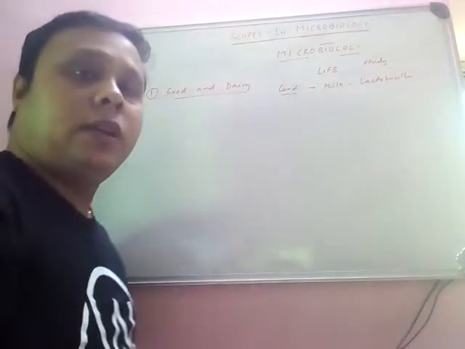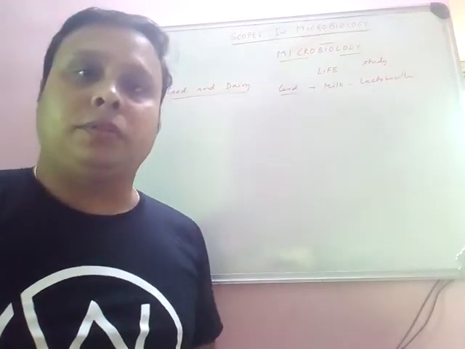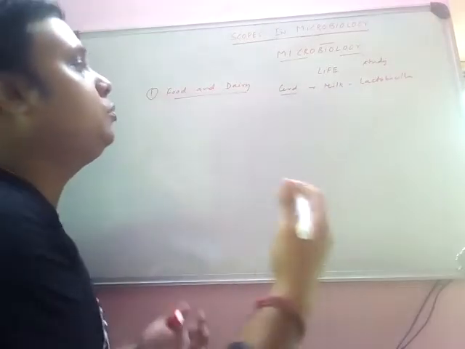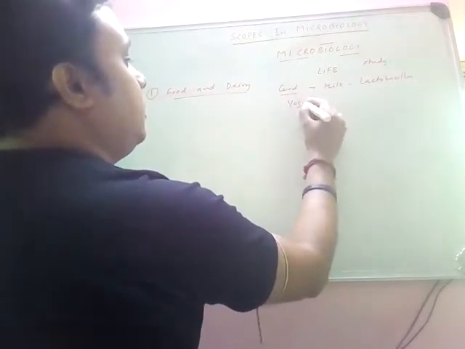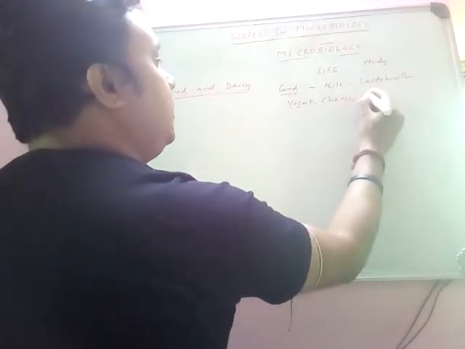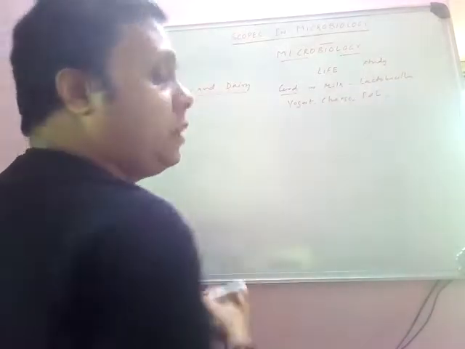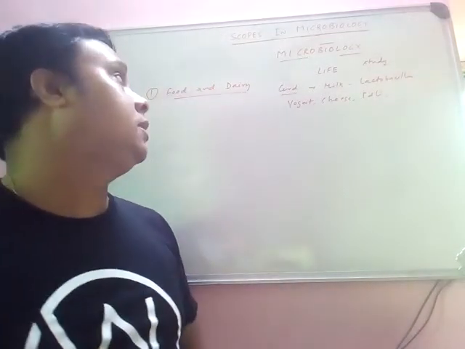It may be Lactobacillus bulgaricus, Lactobacillus casei, maybe Streptococcus lactis. These are all microbes. So microbes can be used to produce curd, yogurt, cheese, idli, sauerkraut. Many fermented foods can be produced by the use of microorganisms.